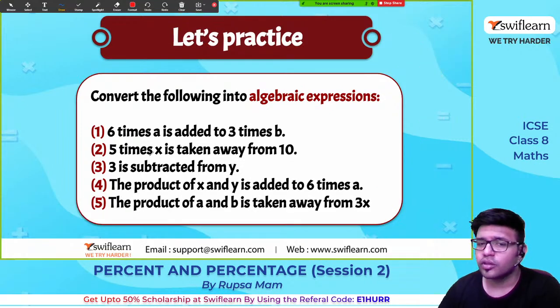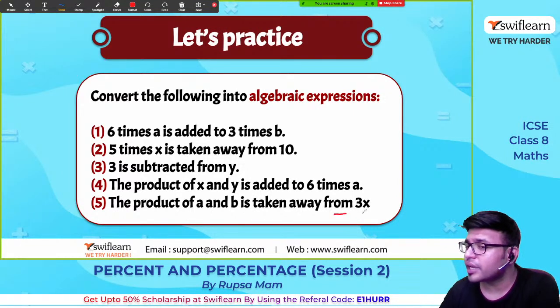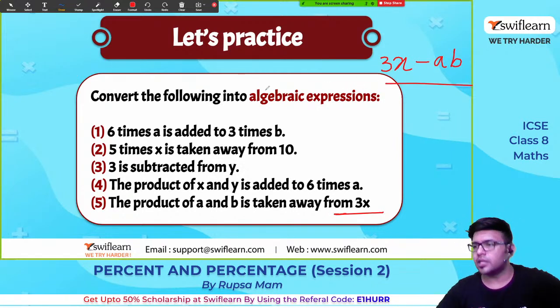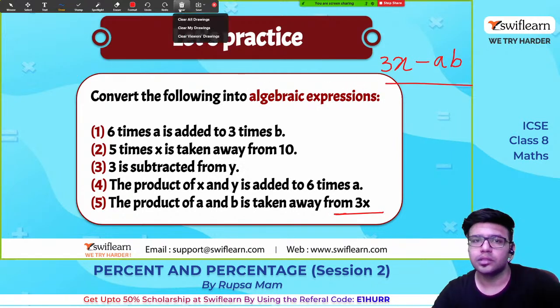Now, the fifth one, the product of a and b is taken away from 3x. So the answer is 3x minus ab. This is the answer.